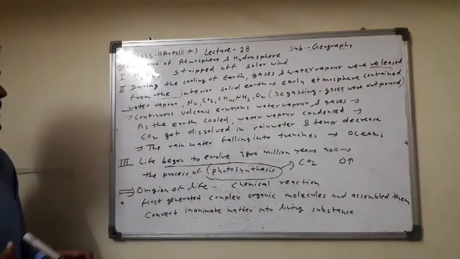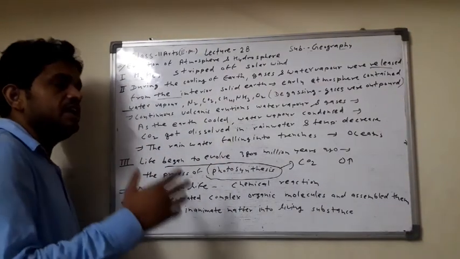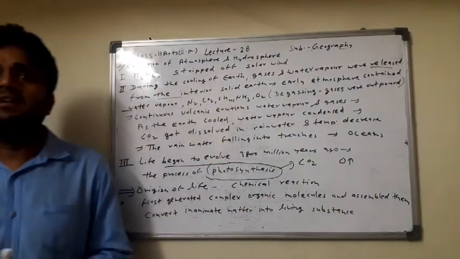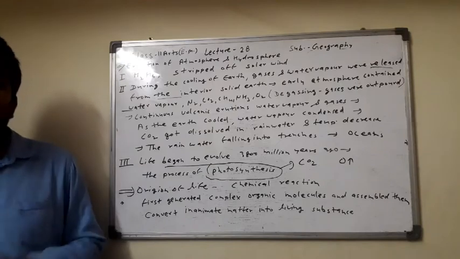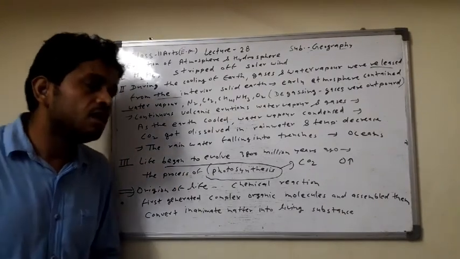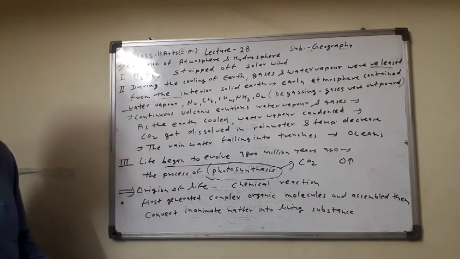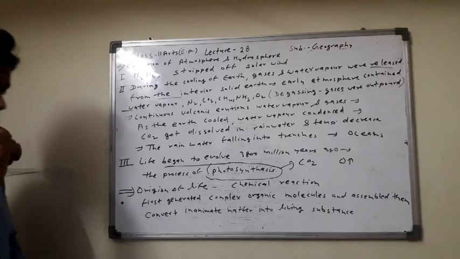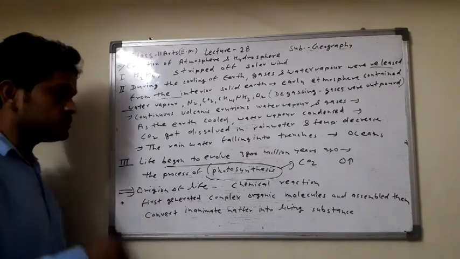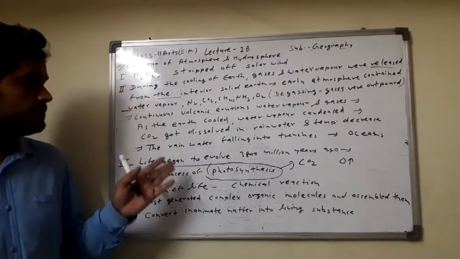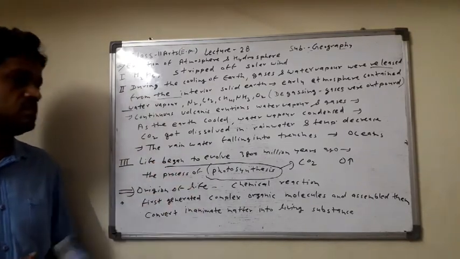And the water result here: the rainfall started, falling into the trenches, and the trenches flow with the water. Then these are called the hydrosphere or oceans. And the third stage: life began to evolve 380 crore years ago, and the process of photosynthesis started here. जब यहाँ पे life start हो रही है, then here the photosynthesis starts.